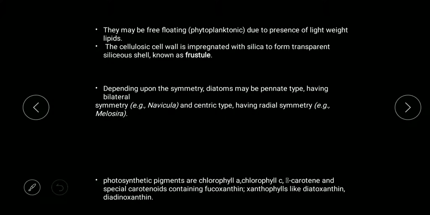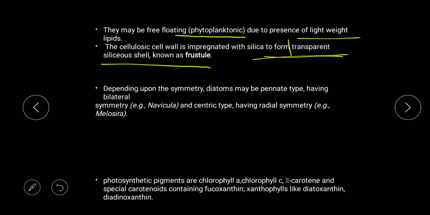Now they may be free floating, like phytoplankton. Diatoms can be considered a phytoplankton group due to the presence of lightweight lipids. The cellulosic cell wall is impregnated with silica to form a transparent siliceous cell wall. Remember this important statement: transparent and siliceous cell wall, which is known as frustule.